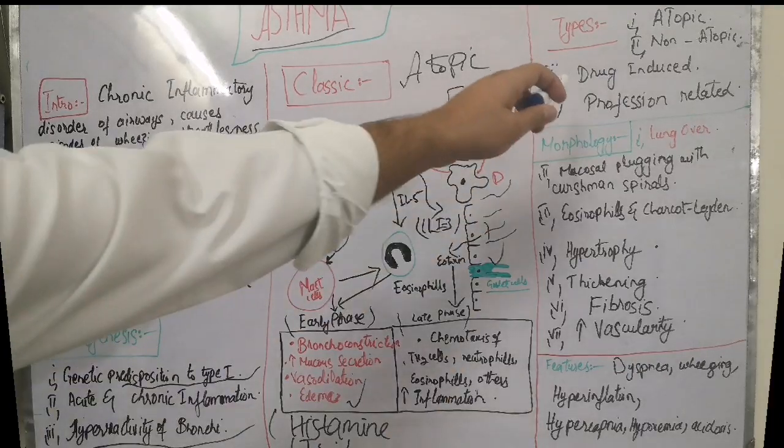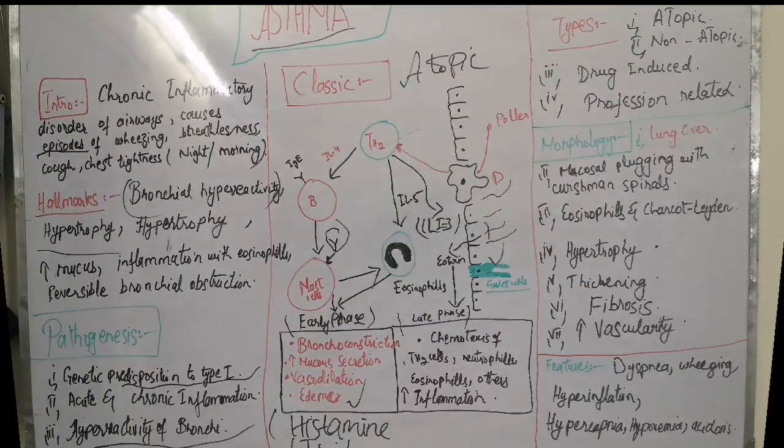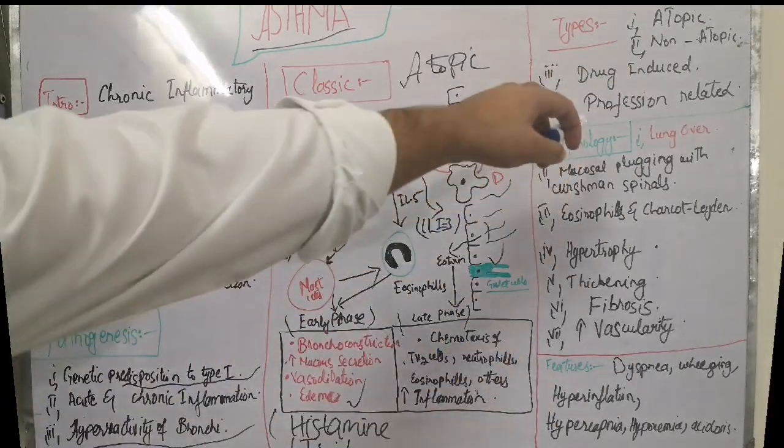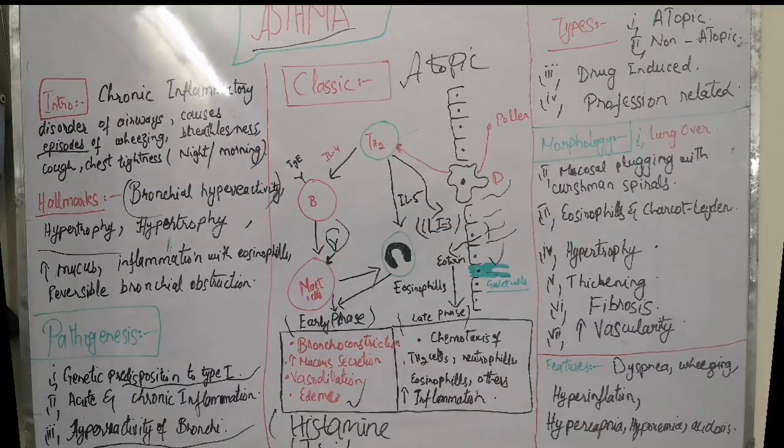Then there may be drug induced, for example aspirin induced, or profession related, for example a person who works in a furniture making factory.